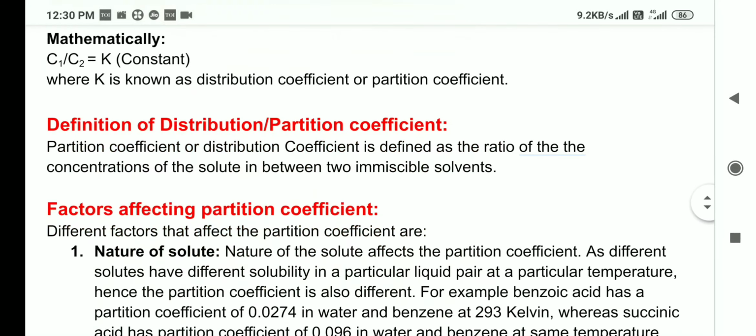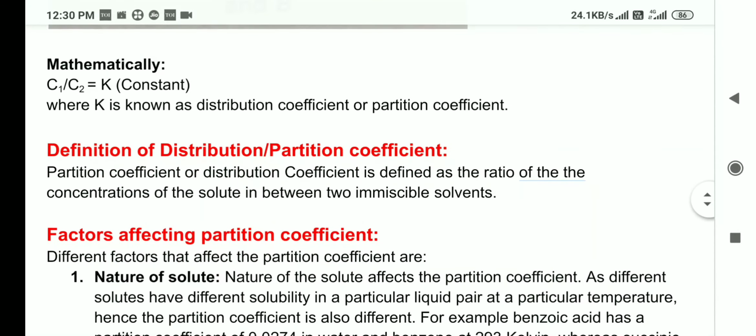Next, I am coming to the definition of distribution or partition coefficient. You can see in the above expression K is equal to C1 upon C2. So partition coefficient or distribution coefficient is defined as the ratio of the concentrations of the solute in between two immiscible solvents.